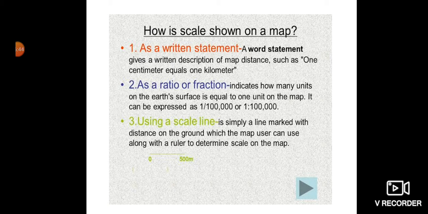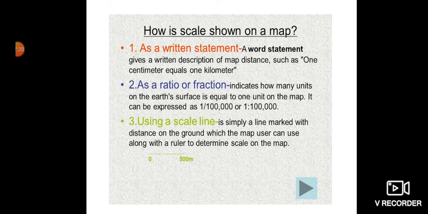And large scale map means when we are showing a small area with greater detail, that is known as a large scale map. When a small area such as a village is shown on a map, such a map is called a large scale map. Okay, so there is a difference between the small scale map and large scale map. On the small scale map, we are showing the bigger area on a small map. And in a large scale map, we are showing the smaller area with greater detail on the map. Okay.